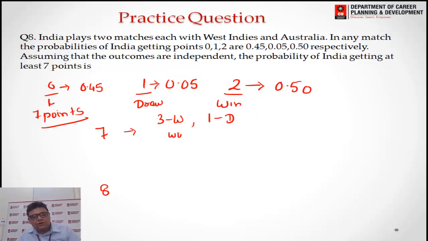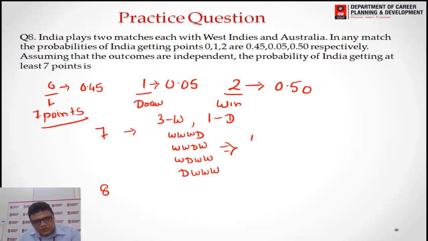So it can be WWWD, WWDW, WDWW, or draw followed by three wins. These are the 4 types. How do we find the probability? There are 4 cases, so 4C3, or we can directly multiply by 4.